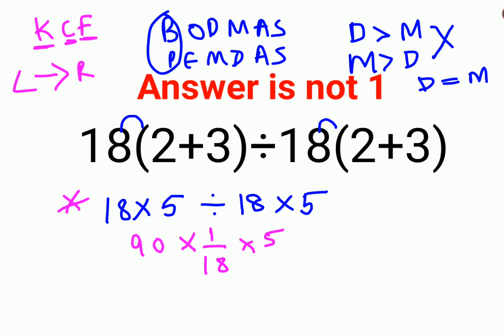So here, as we know it, this is 18 cancelling with 18, and 5 stays. So now your answer comes out to be 5 into 5, which is coming out to be 25.